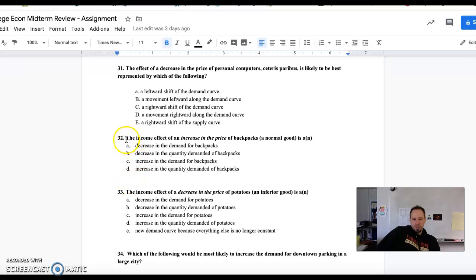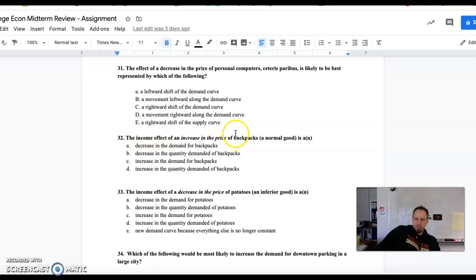When you look at the law of demand, it is the income effect and the substitution effect which hold this law true. And what the income effect is really talking about is a change in your real income. When prices change, your money income doesn't change, but your real income, the effect of how powerful your income is, changes. To give you an example, I've received the same paycheck since September, every single month. My money income has stayed consistent, but my real income has changed with price changes.